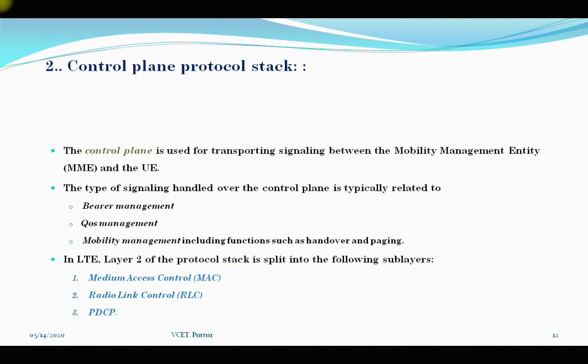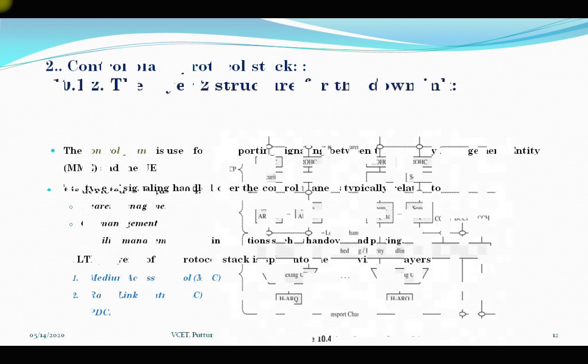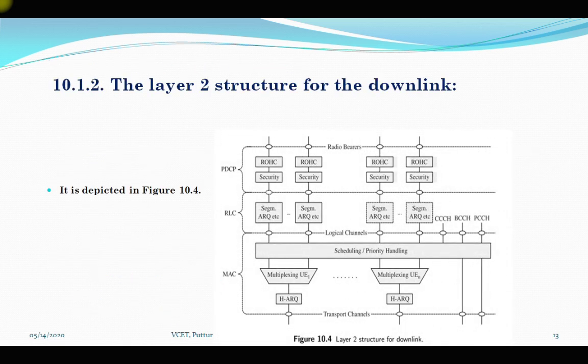So the sub-layers are called medium access control, that is MAC. One more is radio link control, that is RLC, and another one is PDCP, that is Packet Data Convergence Protocol. So in case of the layer 2 structure, which is mainly used for the downlink, this is how the figure looks for a layer 2 protocol structure.